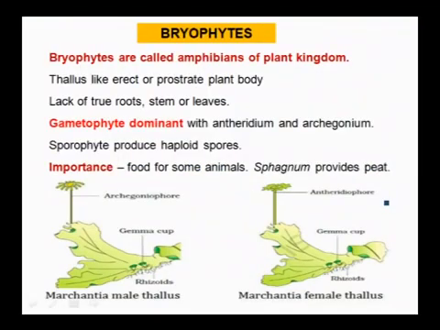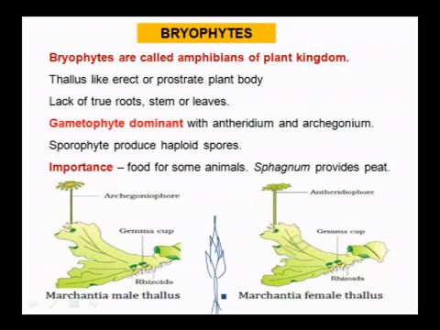Next we will move to bryophytes. Bryophytes are called the amphibians of the plant kingdom. Thallus is erect or prostrate, means thallus is erect like this or prostrate in mosses. In mosses it is a prostrate body.